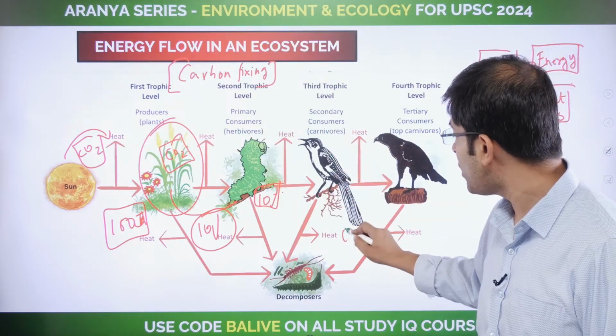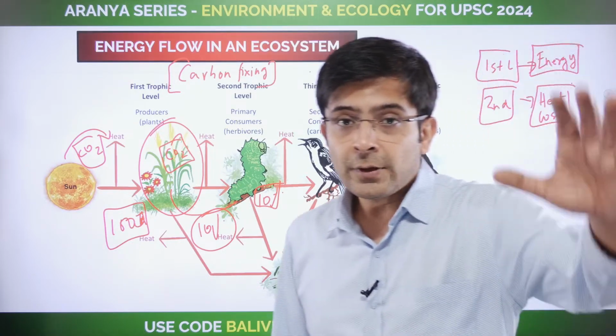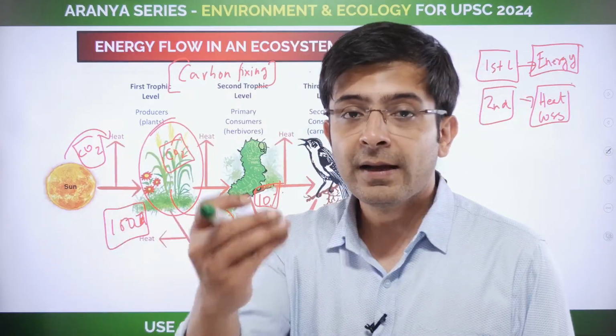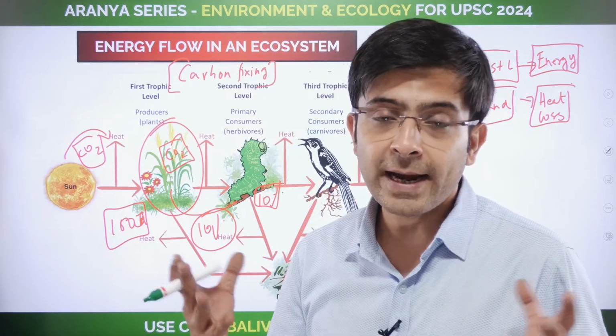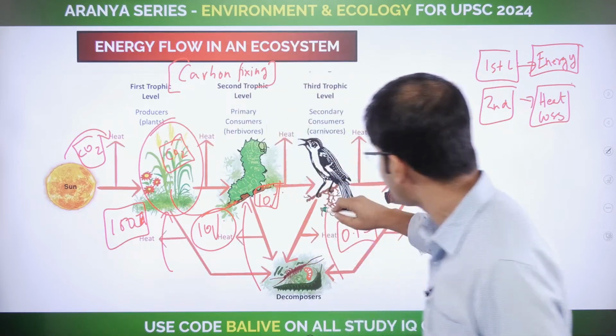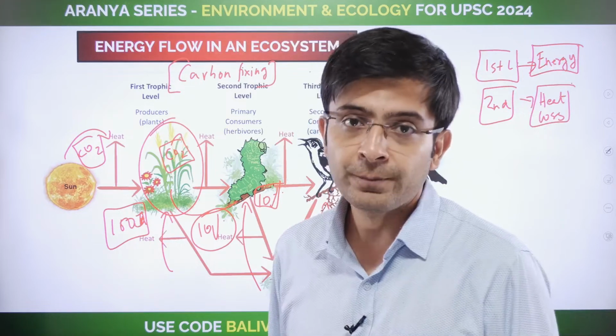The secondary one gets how much? 1 joule. Do you realize? So eventually, by the time you enter the tertiary consumer phase, it is getting not a lot of the energy. Most of it is getting lost where? In the individual processes that govern these actions. They are also using energy to drive that process forward, no?